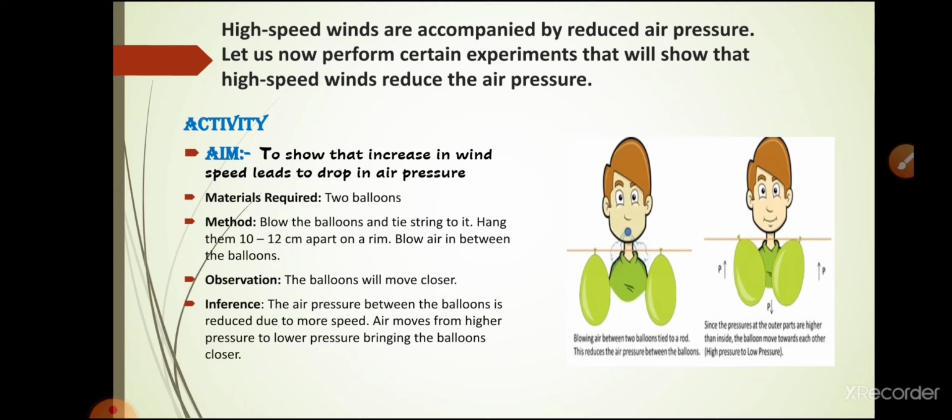Now you will ask the question, why do the two balloons not move far away from each other? Why do they come close to each other? Simply because the air is quite still around the outside of the two balloons in the beginning. When we blow air into the space between the balloons, it increases the air speed, and the increase in air speed leads to a drop in air pressure, because the speed of the wind which you are blowing is faster compared to the air outside.